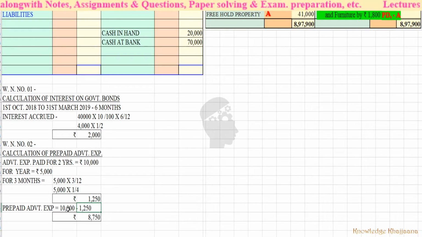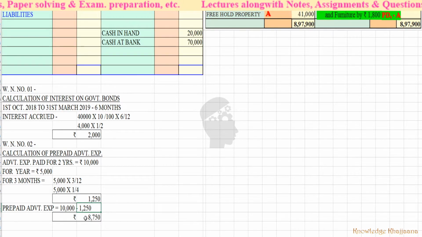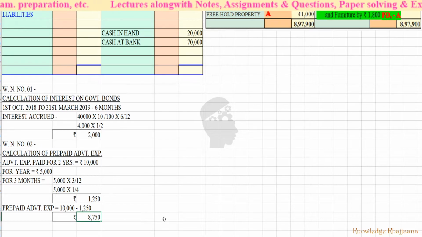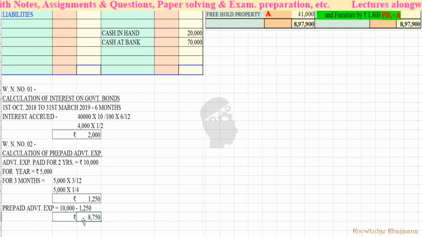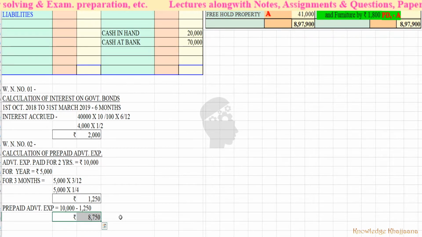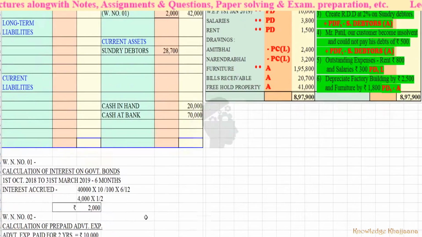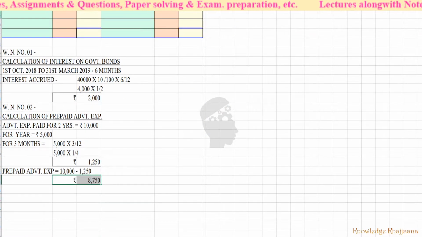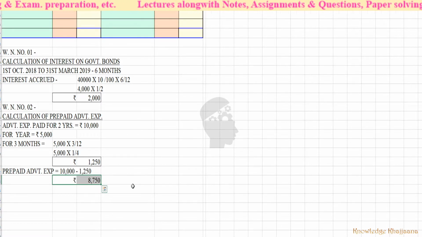So total expenses incurred minus those which were due for this period, we'll get the prepaid expenses. So 8,750 are the prepaid expenses which were not due for this accounting year or financial year. We have to deduct those expenses of 8,750 because they were not due for this year. For the time being, it is an asset for us.